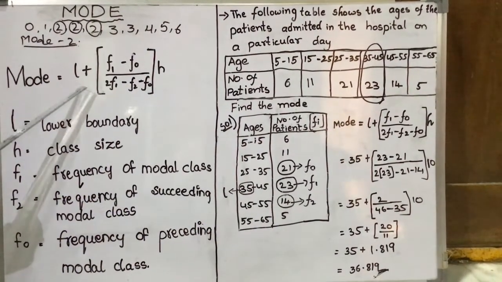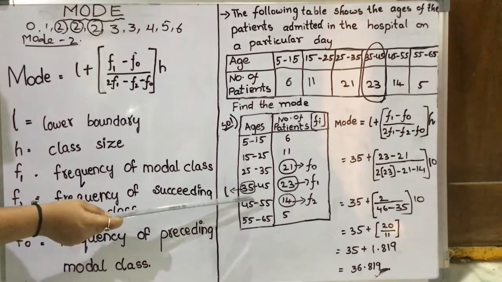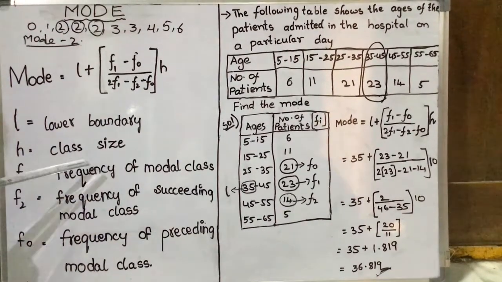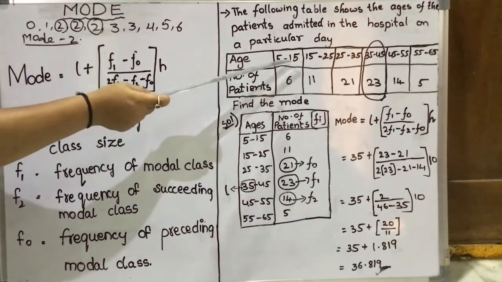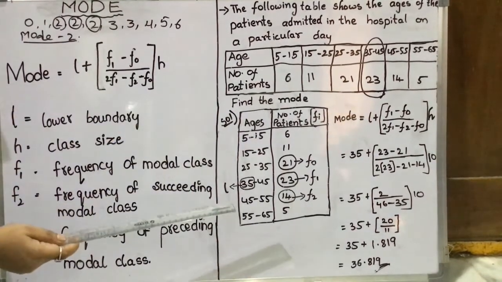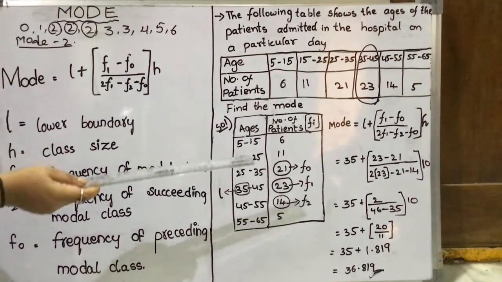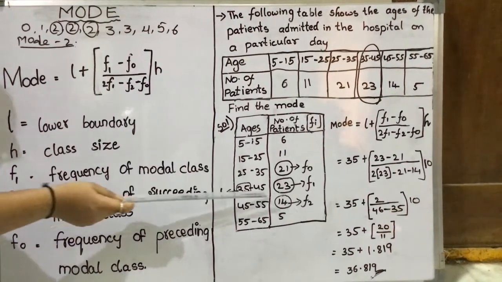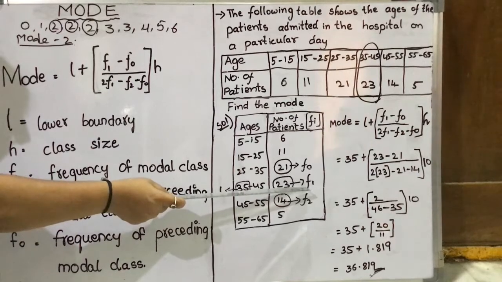First term L, the lower boundary of the modal class, is 35. So your L is 35. Second term, H is the class size, children. What is the difference between 5 and 15? 15 minus 5 is 10. So your class size H is 10, children. You can see over here. Next term, F1, the frequency of the modal class. Here 23 is the frequency of the modal class.